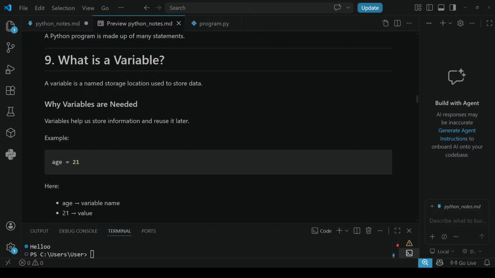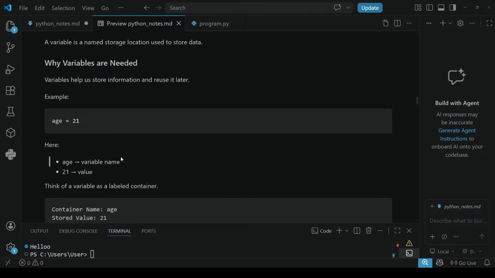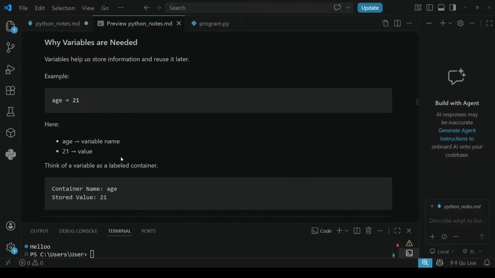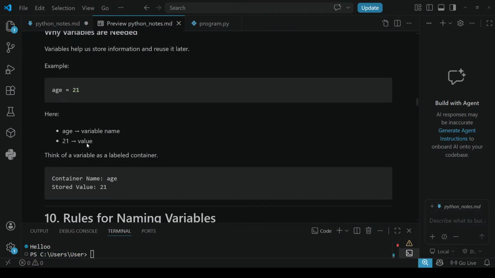Here, age is a variable. Age is the variable name and 21 is the value. We can store some values in a variable name.